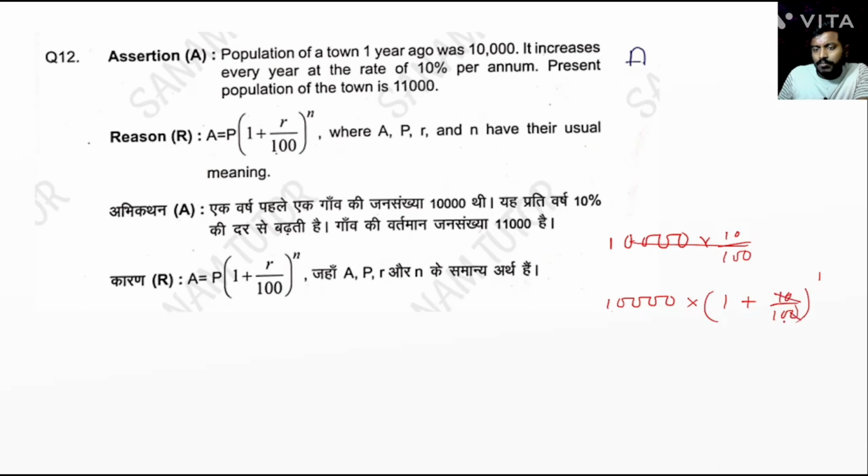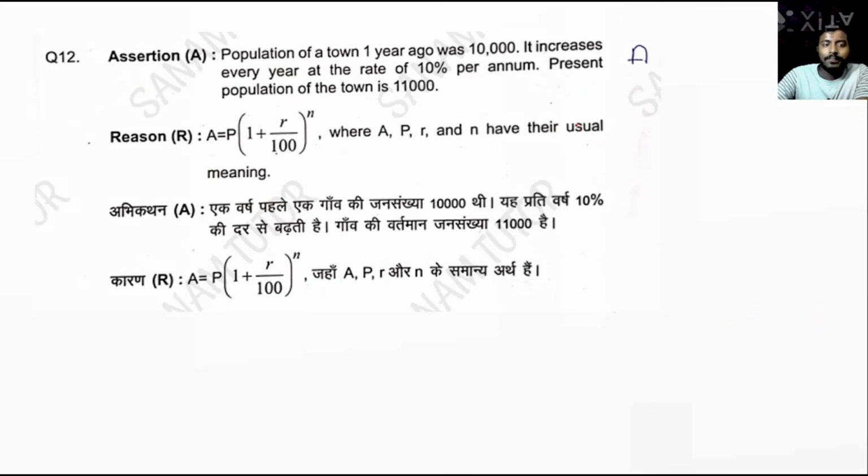Now this is 1 by 10, so 11 by 10. So 0 0 cancel, 11 11 1 ja 11, 3 ta 0. So the answer is true, means A is true. So the formula A equal to P whole into 1 plus R by 100 whole to the power n, where A, P, R and n have their usual meaning. So also true and correct explanation. So option number A is the correct answer.